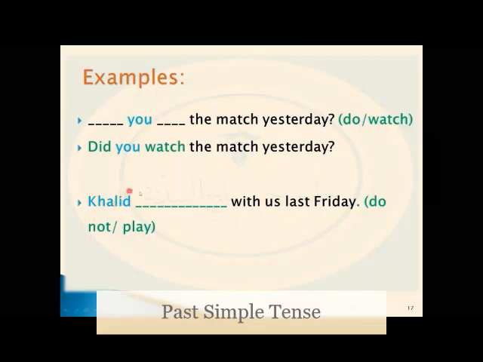After he, in the past simple, we should think of played regularly. But here the writer wants us to use the negative form. So since it's a past simple form, we should think of the past of do, which is did. We think of did plus not. Didn't play. So this is our sentence. Khalid didn't play with us last Friday.